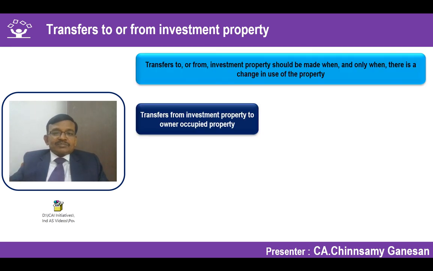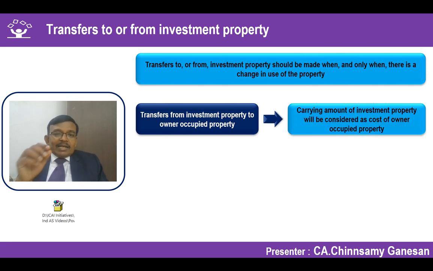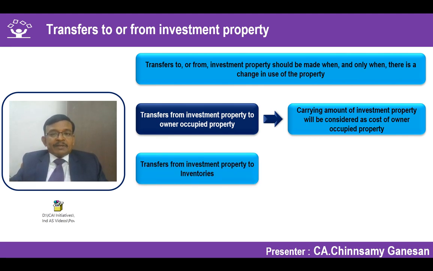Very simple. Transfers from investment property to owner occupied property: the carrying amount of investment property will be considered as the cost of the owner occupied property. On the date of reclassifying an investment property to owner occupied property, what is the carrying amount of investment property? That becomes the cost of acquisition of the owner occupied property for Ind AS 16, right? So nothing is going to hit my P&L account. The same carrying amount is transferred as the cost of acquisition of the owner occupied property.